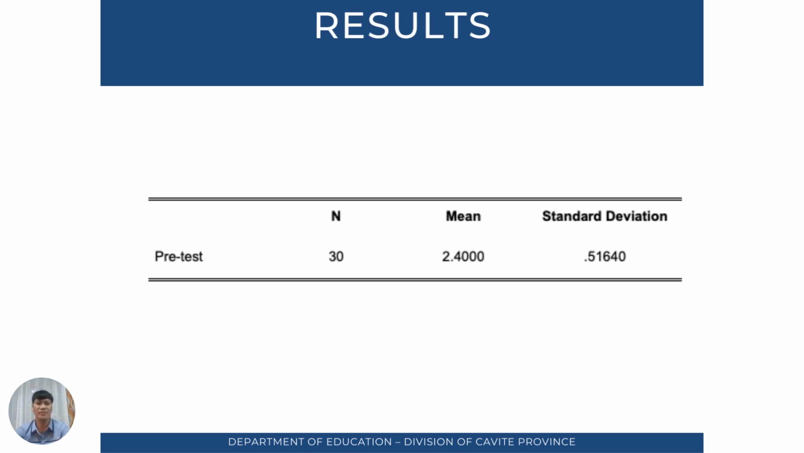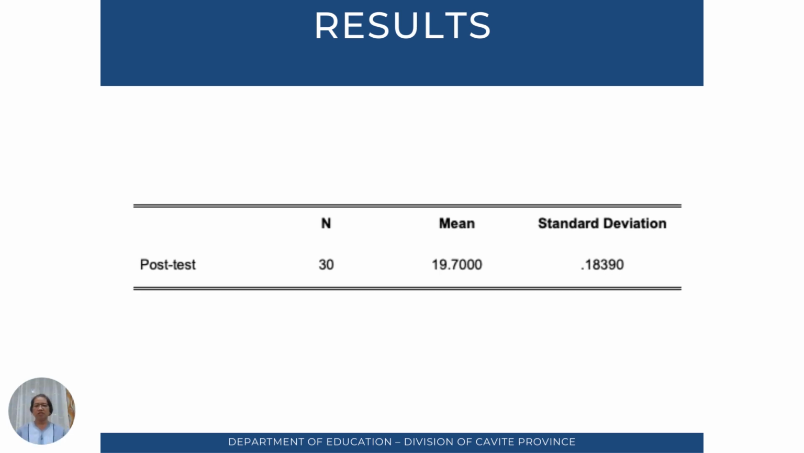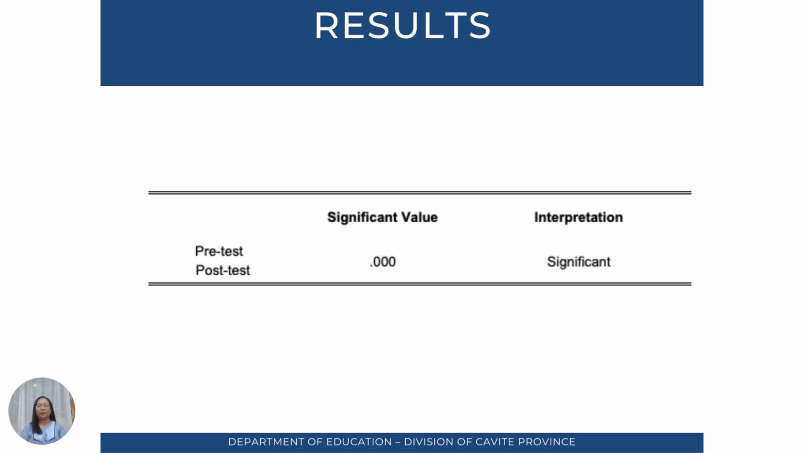Based on the research question number one, asking for the result of the pretest before the conduct of intervention, the data reveals that the participants' pretest yielded a mean of 2.4 thousand and standard deviation of 0.51640. For research question number two, what is the result of the post-test after the conduct of intervention? Data shows that the participant post-test yielded a mean of 19.7 thousand and standard deviation of 0.18,390.